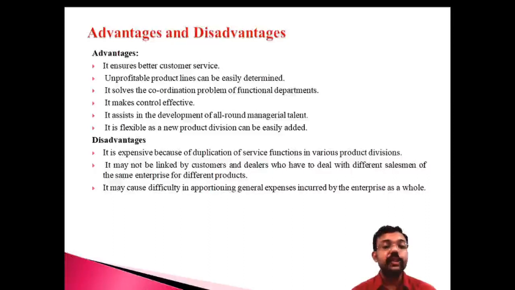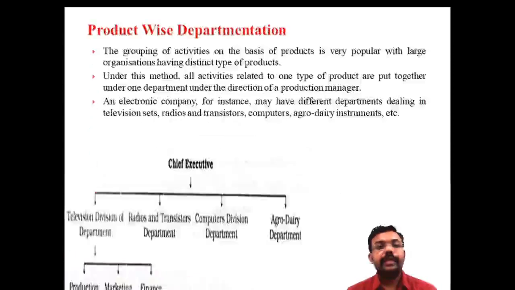Okay, these are the drawbacks regarding product-wise departmentization. It's very expensive, it may not be linked with the customers and dealers, and it may cause difficulty in appropriating the general expenses. These are the important drawbacks of departmentization by product.